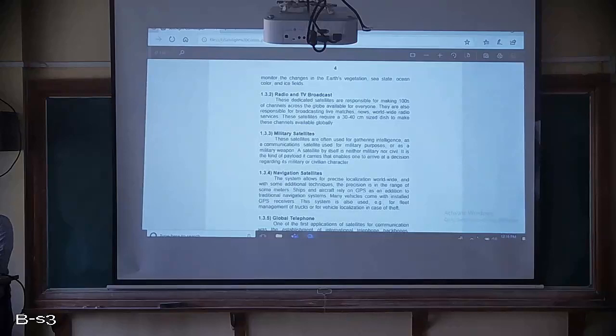And it may also say the satellite is not able to transfer the signal, please make sure that your dish is oriented properly to receive the signal. So this requires that dish to make these channels available. Okay, so this is about radio and TV broadcasting satellites.